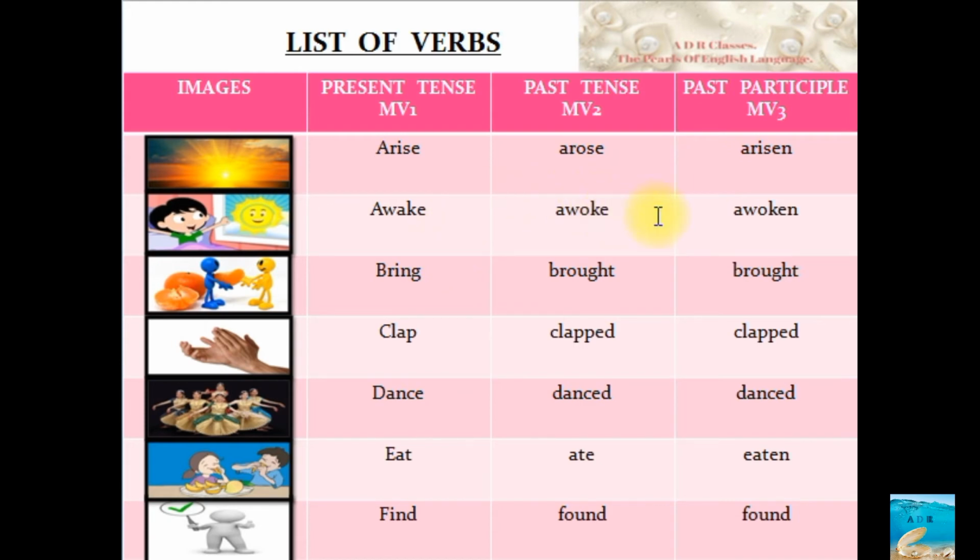Awake, awoke, awoken. Arise is something that happens naturally. If your conscious has arisen, it arises by itself. And they call a self-conscious person, isn't it, a self-realized person. They have arisen within themselves. They have awakened their conscious. Now I hope you know the difference between these two.